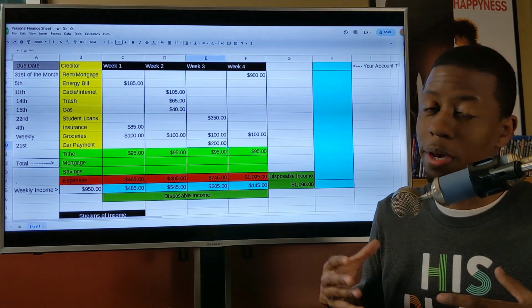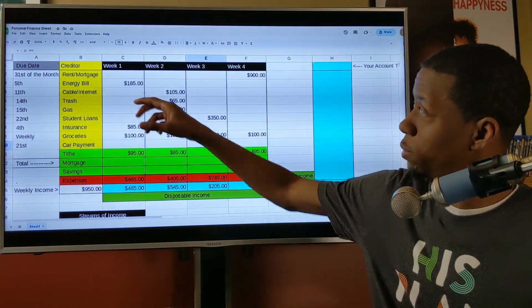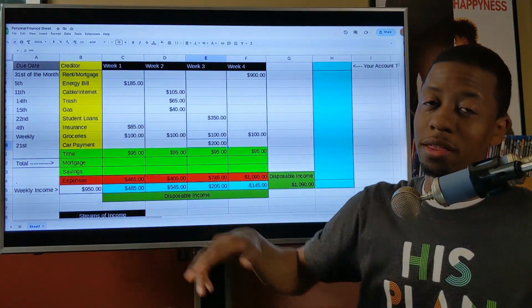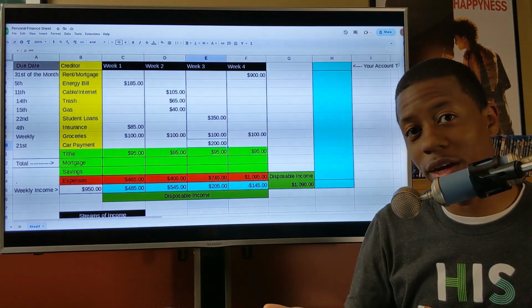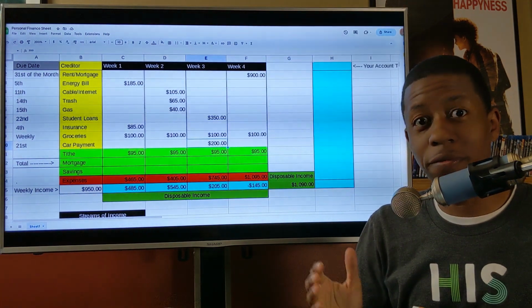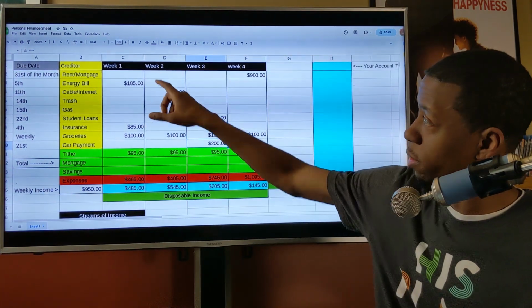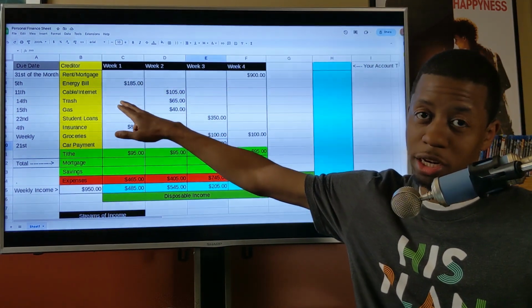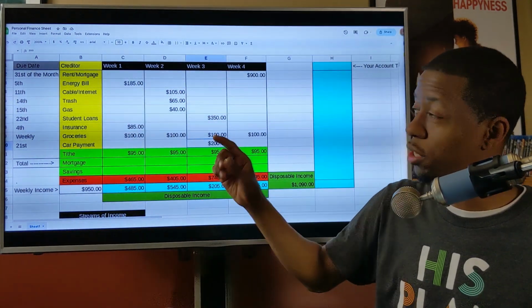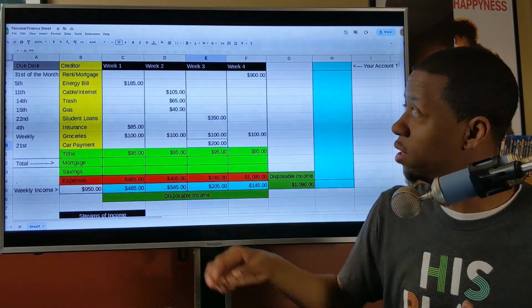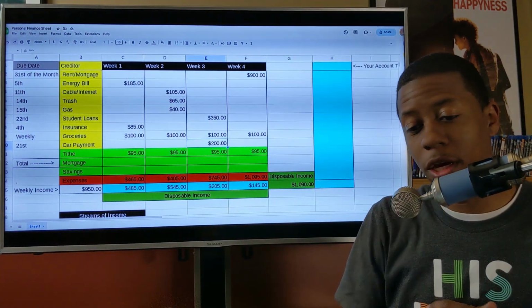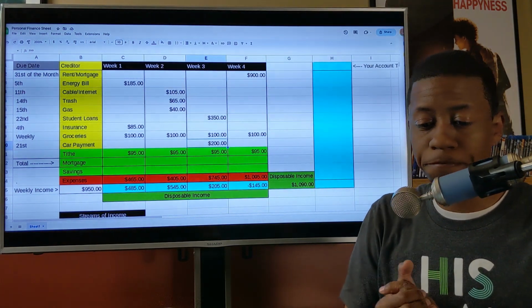Okay, so if you get paid on December 30th, you should be looking at paying these payments right here. And then the next week, let's say if you get paid on January 5th, then you should be looking at paying week 2 bills because you're already in week 1. When you get paid on that Friday, January 5th, you should be looking at week 2 payments, paying all of those. Okay. So let's get back to the spreadsheet here.